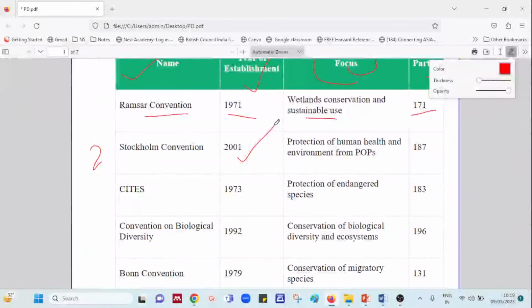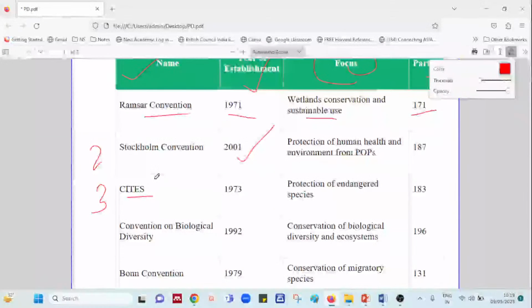Coming to the third convention, it's CITES. Now when we talk about CITES, first of all, this is an acronym. The convention's name is Convention on International Trade in Endangered Species of Wild Fauna and Flora. So this is the full form of the convention we are talking about right now.